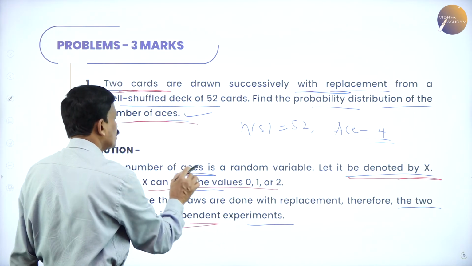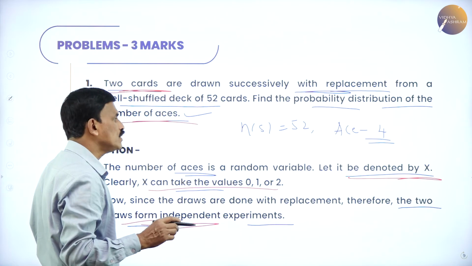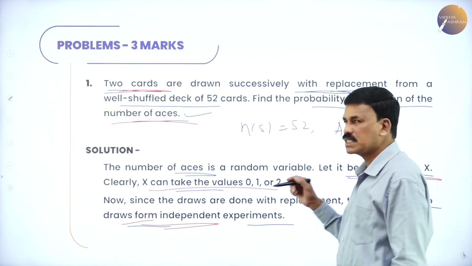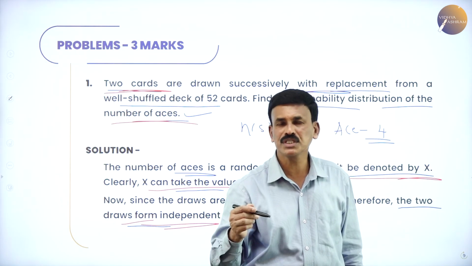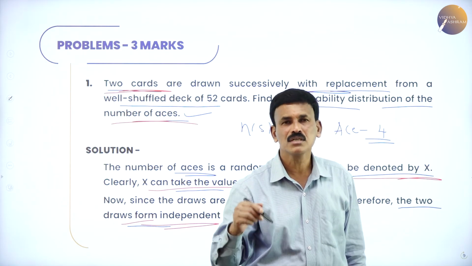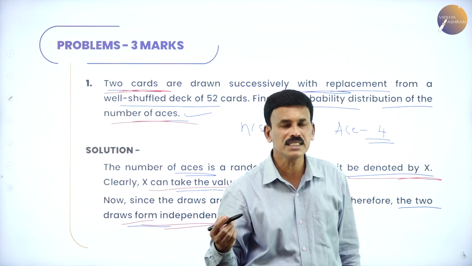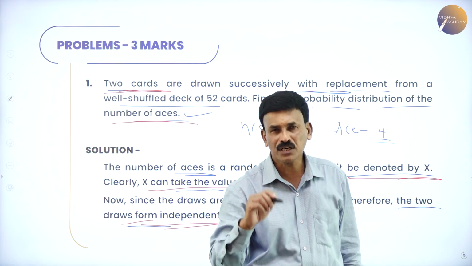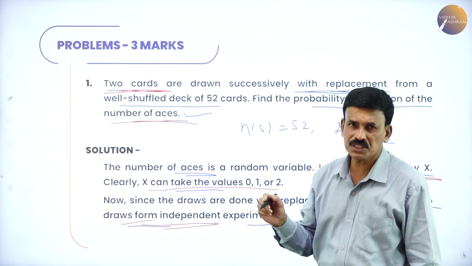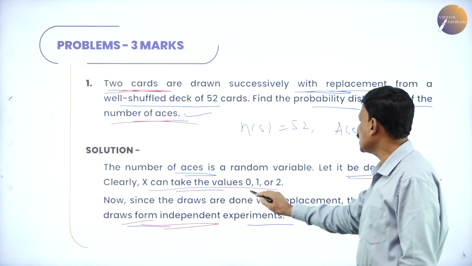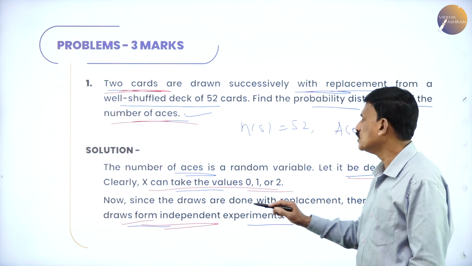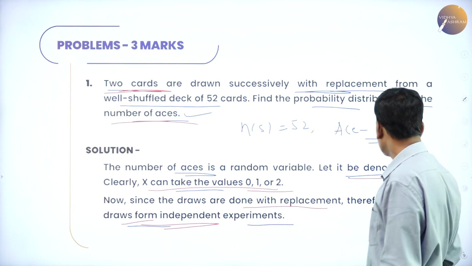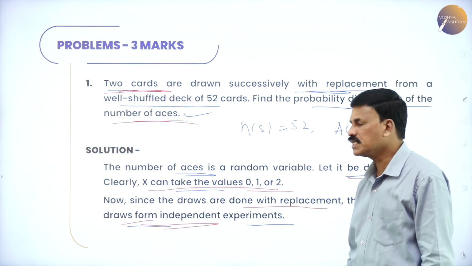So, the number of aces drawn is a random variable. Let us denote it as X. Clearly, X can take the values: there may be no ace, or 1 ace, or both cards are aces. So X is equal to 0, 1 or 2. Since the draws are done with replacement, the two draws form an independent experiment.